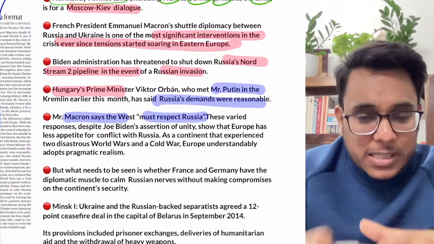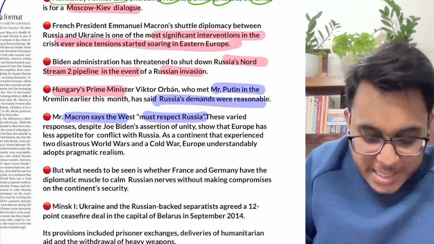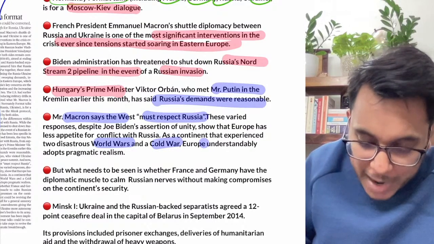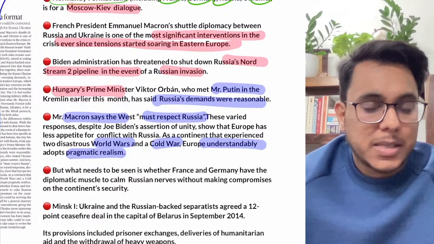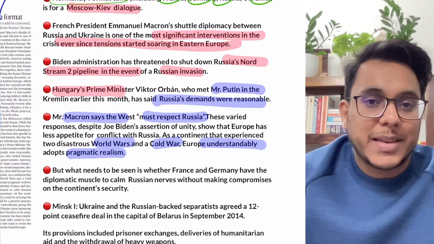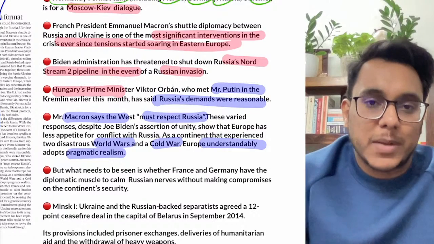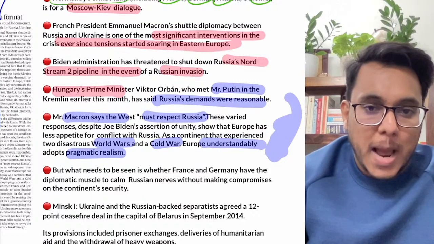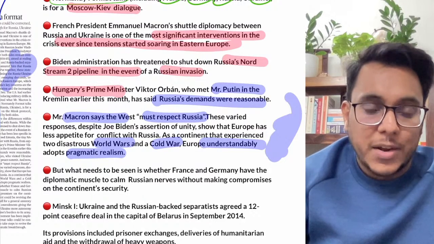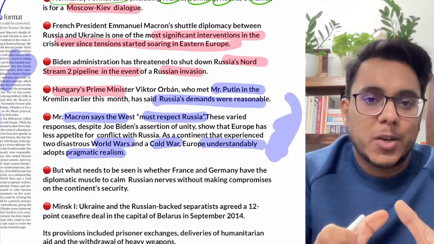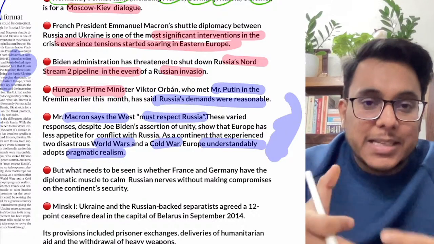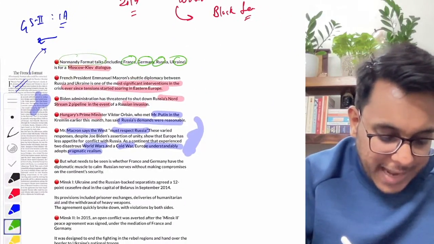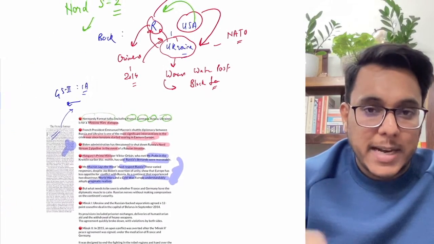At this time, entire Europe has already seen the two world wars, they have seen the implications of the Cold War, and Europe understands that pragmatic realism needs to be adopted. Pragmatic realism is when we are open to other people's viewpoints also. Is it clear? So Europe wants that no confrontation should happen, the USA's adventurism should be removed, and the countries should be brought together to talk so that they can discuss meaningful ways in which we can resolve it.